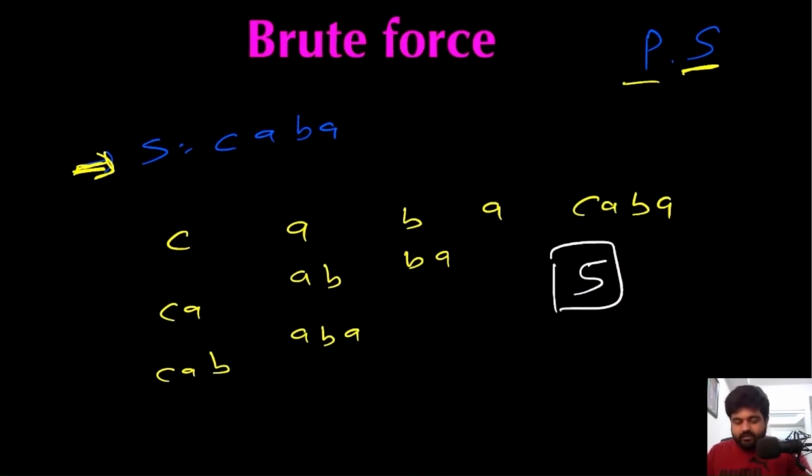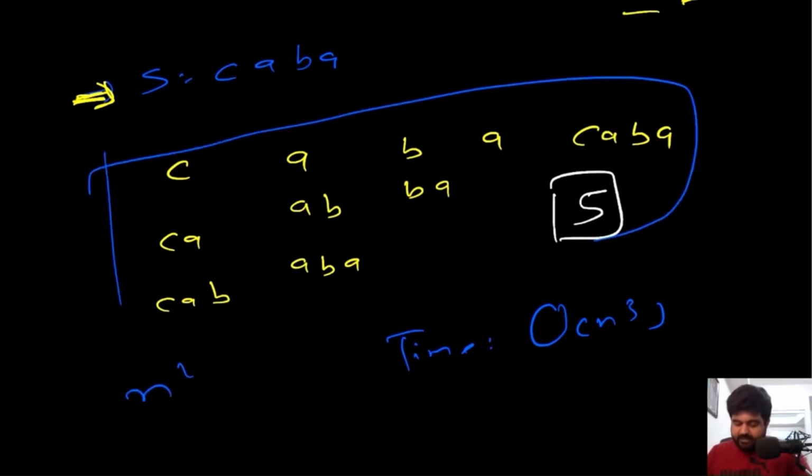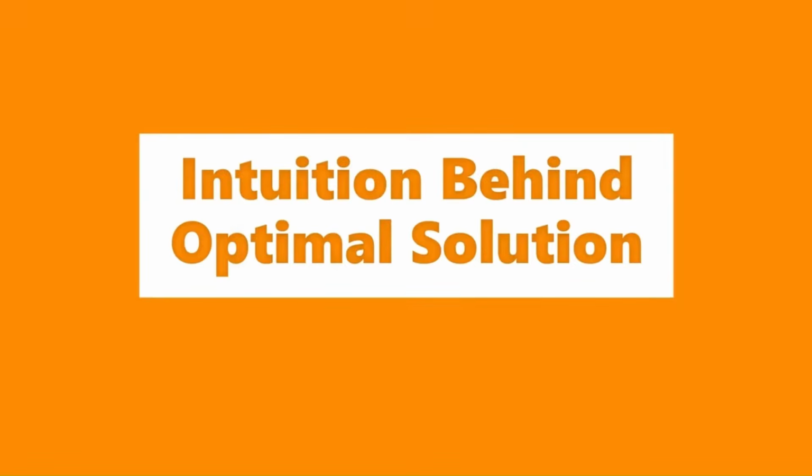But what is the issue with the brute force approach? Well, the issue is that the time complexity in this case is actually going to be big O of n cube. Why n cube? Because it takes n square time just to make these substrings, and then it takes n time to check whether a substring is a palindrome or not. So cumulatively this is a very bad time complexity, and we will have to find a better approach.